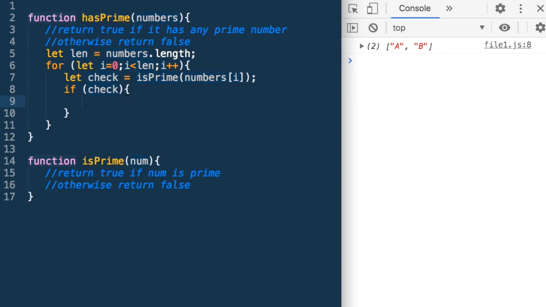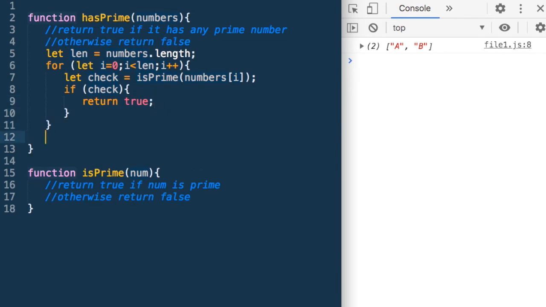I have found a prime, so I can return true. My job is over. If check is true, I will just return true and it will exit this for loop and the function. At the end of this loop, I would have checked all the numbers. Now if I've checked all the numbers and still not found a prime, which means there was no prime in this array, so I will just say return false. I can do this, and this function should give me the output that I was looking for.